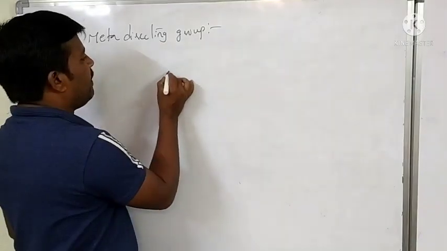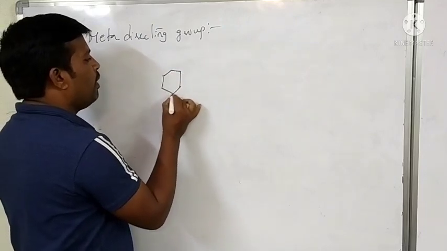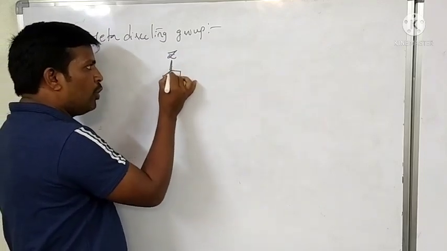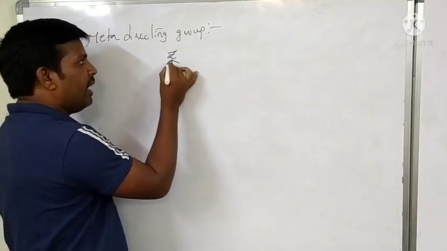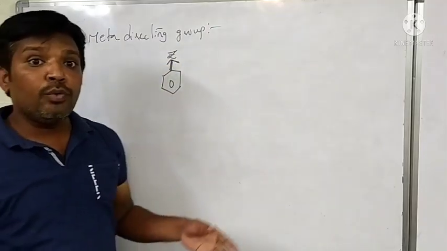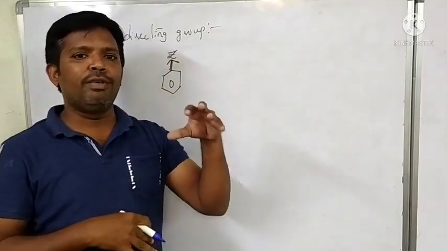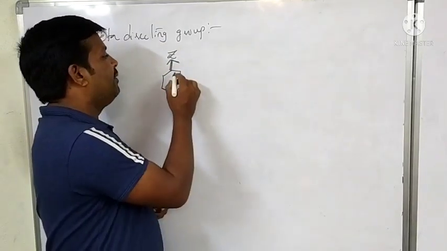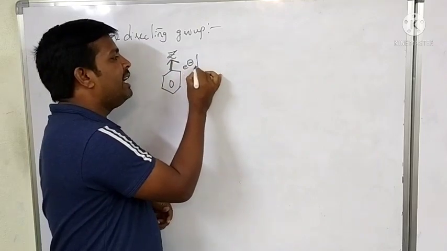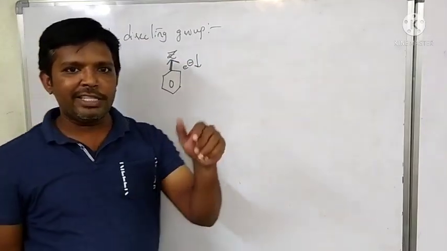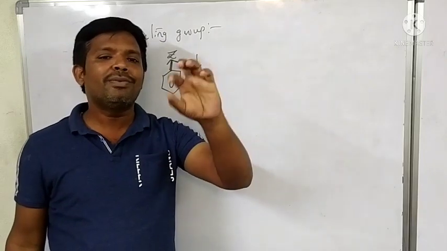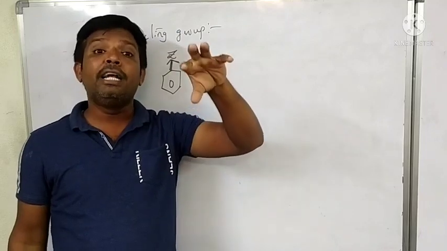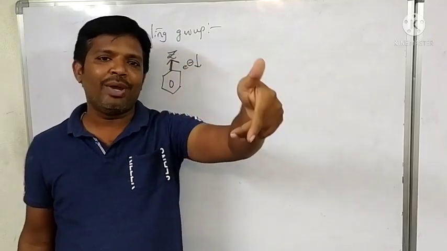Now, when benzene is attached to an electron withdrawing group, that group has the nature to withdraw electrons from the ring. Due to that, electron density decreases on the ring. That's why these groups are called ring deactivating groups.